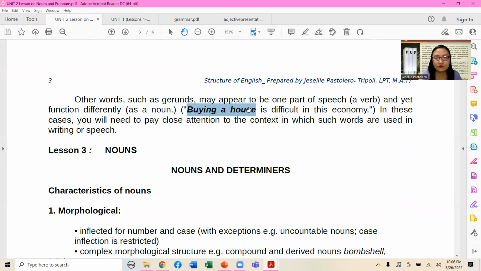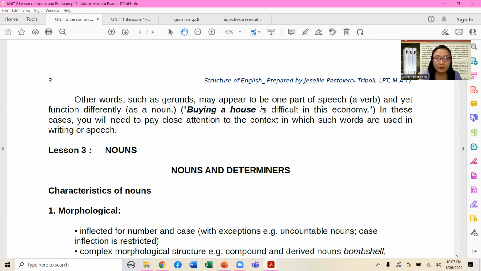But take note that if a noun phrase is seen this way, it is not supposed to be evaluated on the basis of the initial part of speech, but it should be seen as a whole, because this is part of your noun phrase. Buying a house is difficult in this economy.